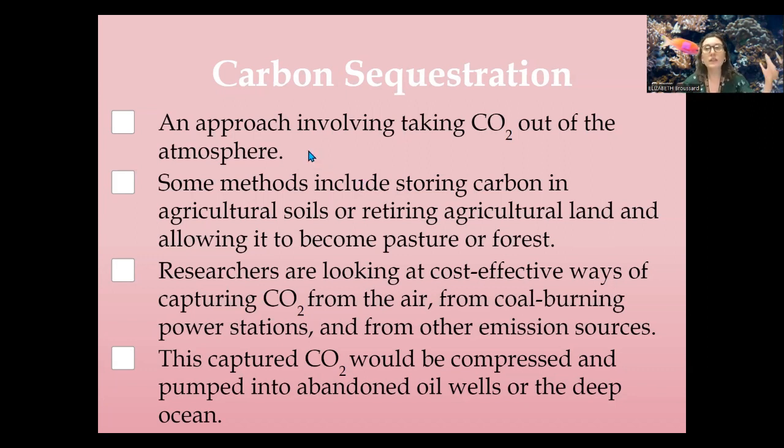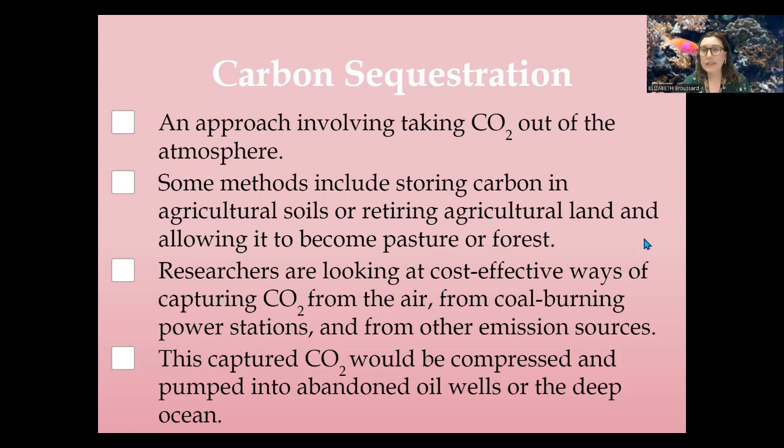Other ways you can actually extract CO2 out of the atmosphere, either right as it is being created at the manufacturers themselves, or from actually then taking it after it's been burned and extracting it out of the atmosphere. You can put it in agricultural soils. Again, taking our agricultural land, turning it back into forest. That's a huge way of kind of bringing back some of that carbon dioxide out of the atmosphere.